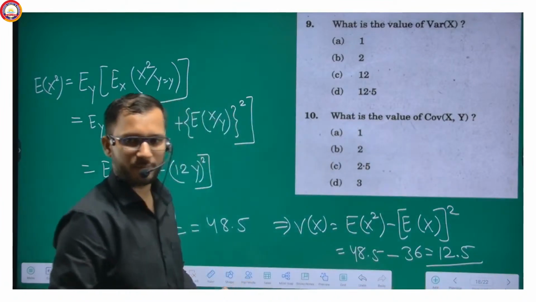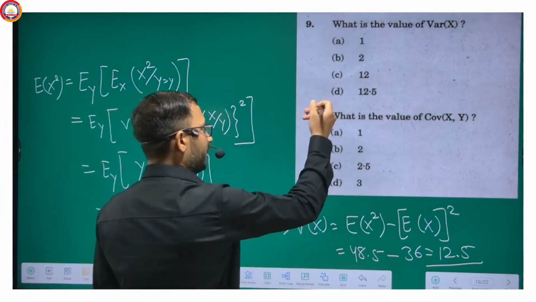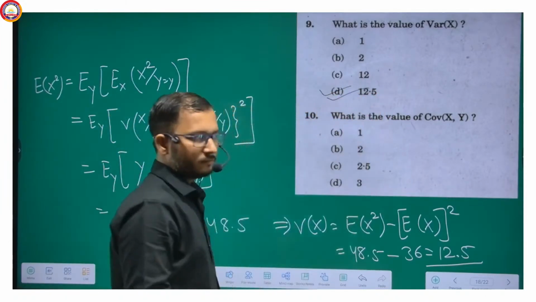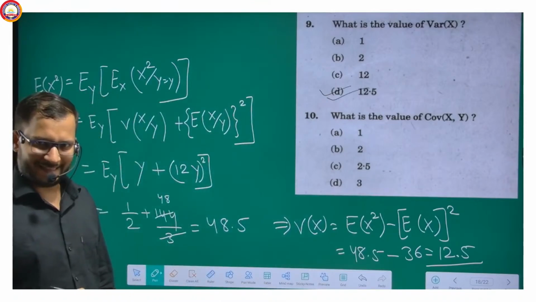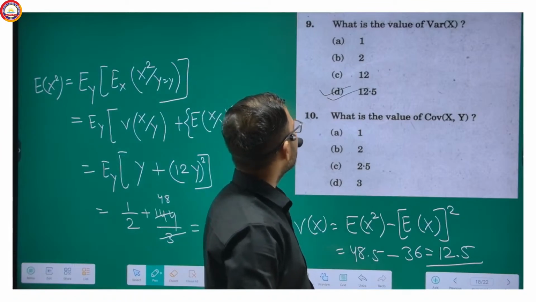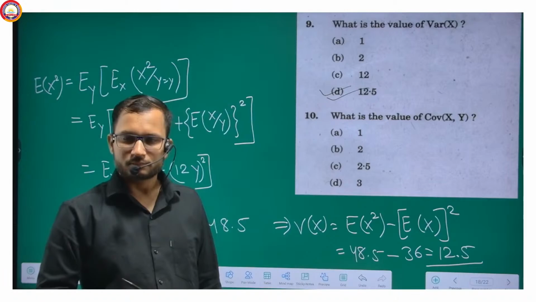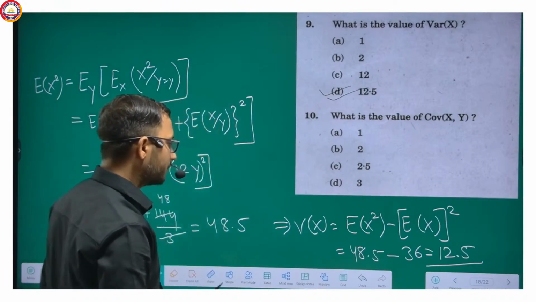So is there any option giving 12.5 as the answer? Yes, option D. Option D is the correct option, and this gives the value 12.5. Getting my point? Okay.